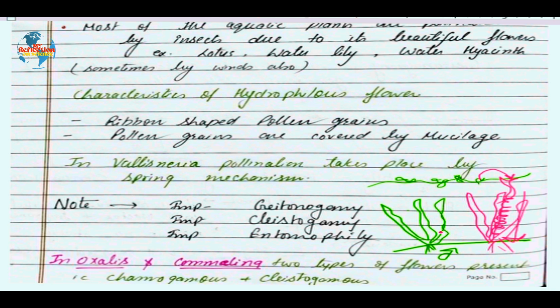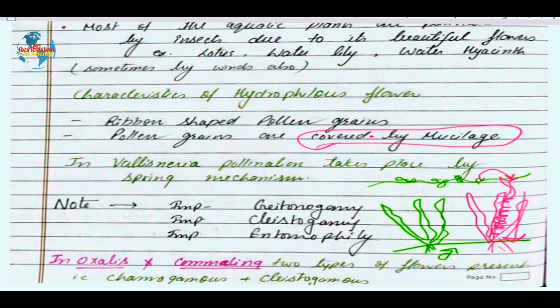As you can see in the diagram, we have ribbon-like leaves. The pollen grains are also ribbon shaped so that pollination takes place easily. Most parts of plants which are pollinated by water have a cover of mucilage so that they will not decay or dissolve, and will have a long life.